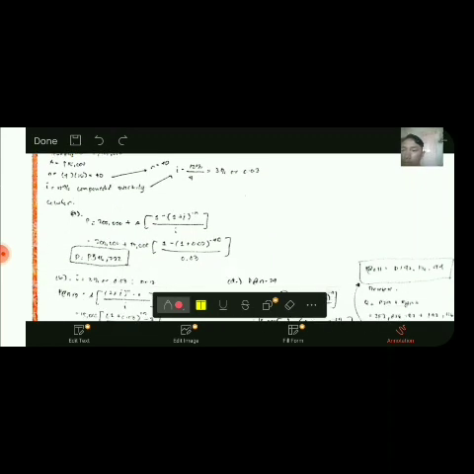So solution para makuha ang A nga problem is mao ni siya atong gigamit na formula. P equals to 200,000 plus A times the quantity of 1 minus 1 plus I raised to negative N over I. Ato gisubstitute ang atong mga value dinhi sa ibabaw, then nakuha na nato atong P or ang atong A, which is 346,722. So mao na siya ang atong value sa A.